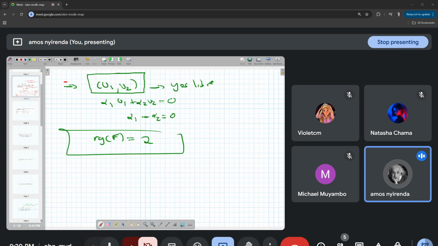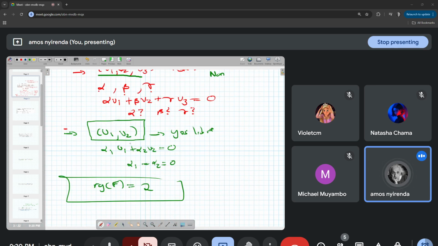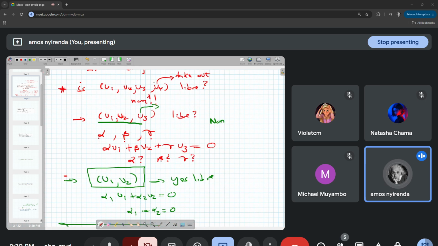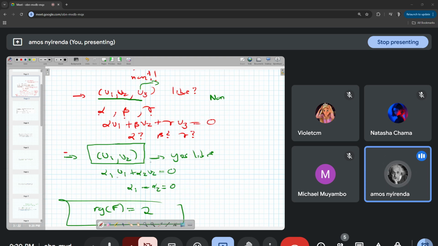So we can accept this, because we know that any family that is libre in R3 has to have at most 3 elements. This family has 2 elements, so yes, it can be libre. It is possible that it is libre. We verify through the linear combination, and we find that everything is working.